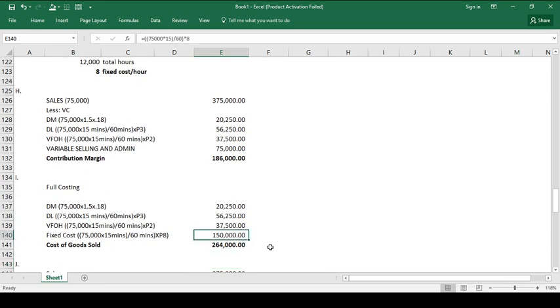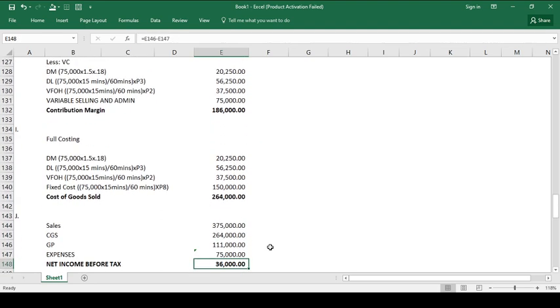So the total cost of goods sold is 264,000. If you have other way to compute for the cost of goods sold under the full costing method, you may do so, no? Kung gusto mo yung mahaba-haba from raw materials down to finished goods, you can do it naman. Anyways, we will come up with the same result. Okay? Ito, pinadali na lang. Okay? So, letter J, the requirement was to determine the net income before tax.